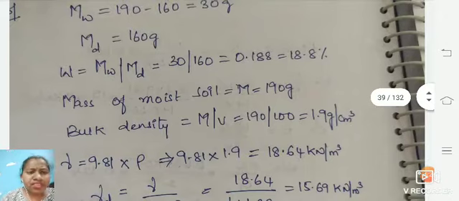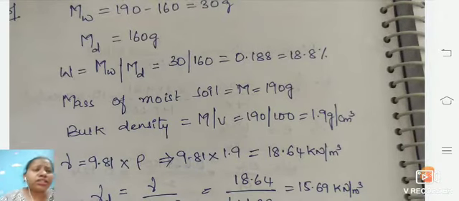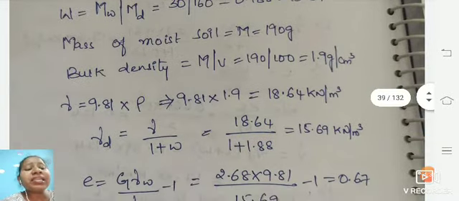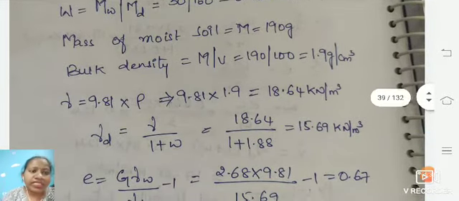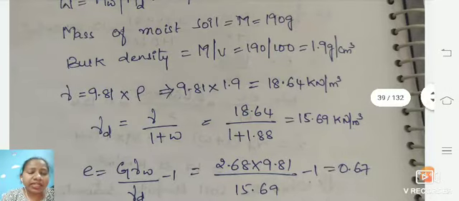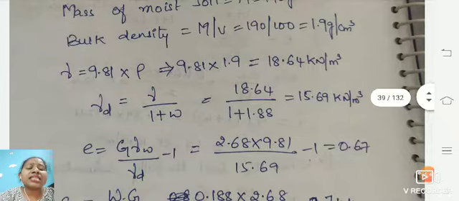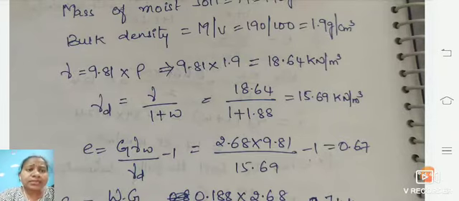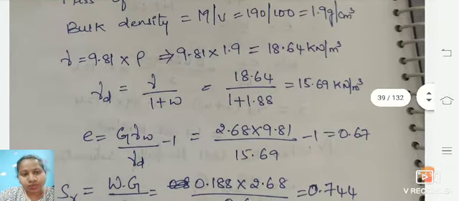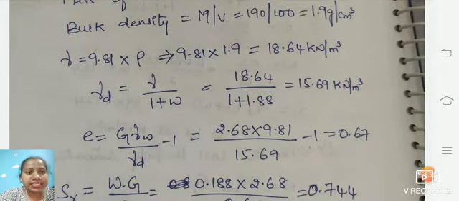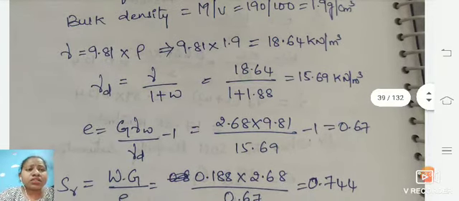The mass of soil will be given as 90 grams. Bulk density is nothing but mass by volume. As we know, mass by volume, in the sense 190 by 100, and that will be your 1.98. And next is gamma equals rho into g, that means 9.81 into 1.9, you will get some 18.64. And next you will be writing for dry density, that is the formula gamma by 1 plus w, and you will be writing all the values in that. So you will be getting the dry density also.